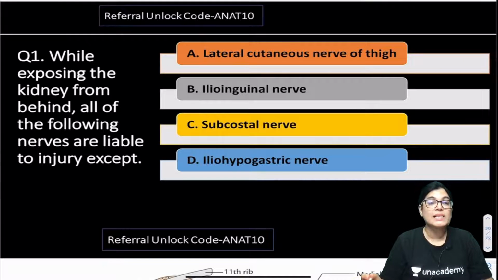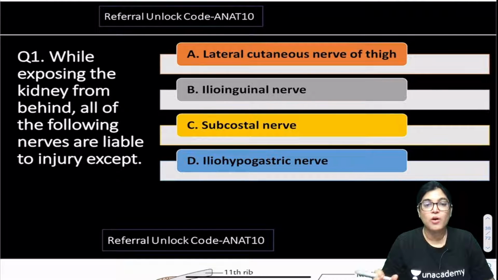While exposing the kidney from behind, all of the following nerves are liable to injure except. So 4 options are there, students, and you have to mark the correct answer. When you are exposing the kidney from behind, the structures or the nerves which are injured except. Option A, lateral cutaneous nerve of thigh. Option B, ilioinguinal nerve. Option C, subcostal nerve. Option D, iliohypogastric nerve. So you can give your answer. I will wait for 30 seconds and then I will proceed with the answer explanation.